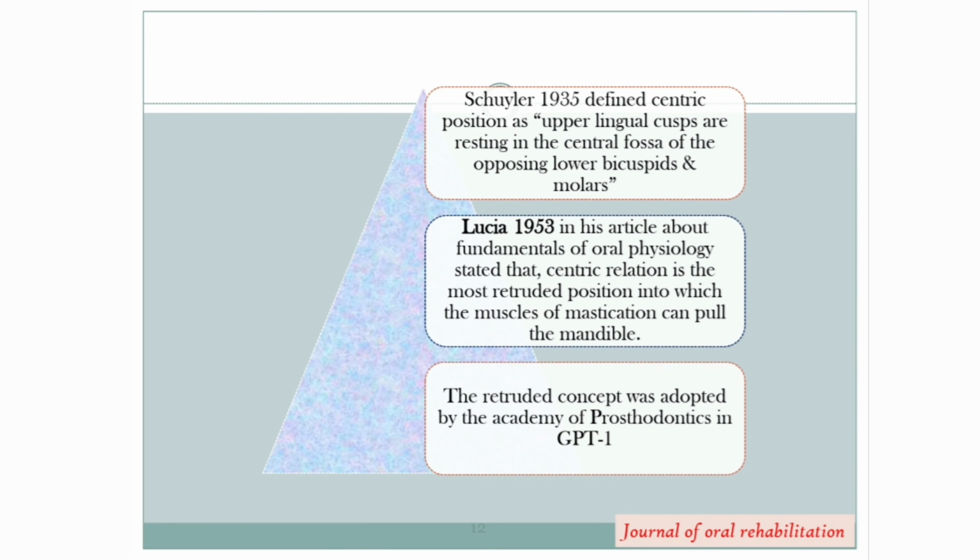Schuler in 1935 defined centric position as the upper lingual cusps resting in the central fossa of the opposing lower bicuspids and molars. Lucia in 1953, in his article on fundamentals of oral physiology, stated that centric relation is the most retruded position into which the muscles of mastication can pull the mandible. The retruded concept was adopted by the Academy of Prosthodontics in GPT 1.